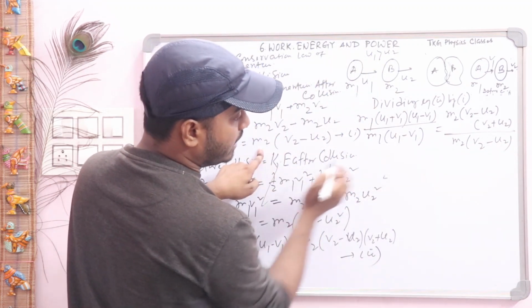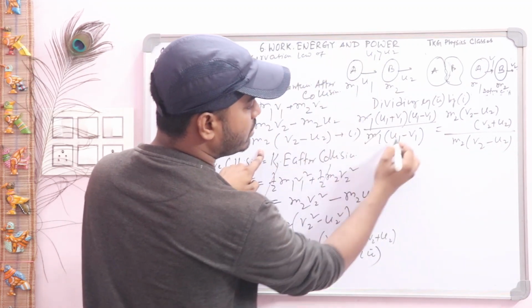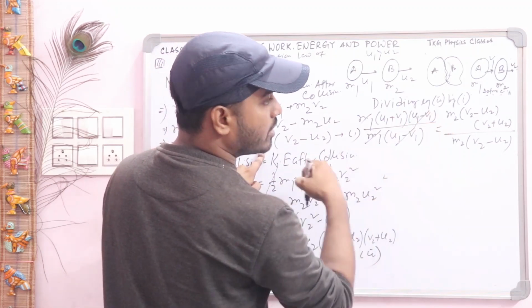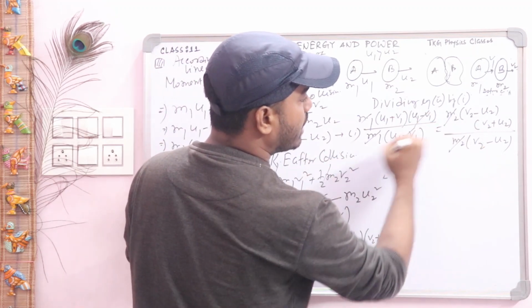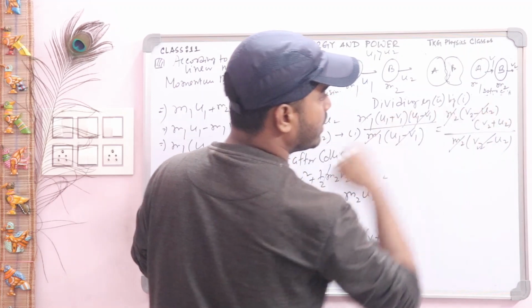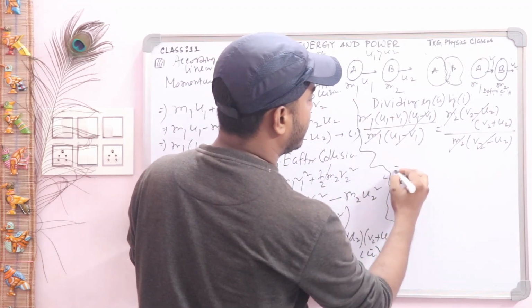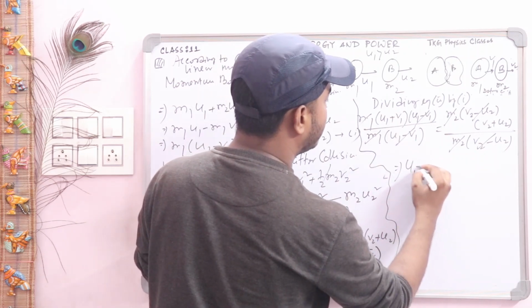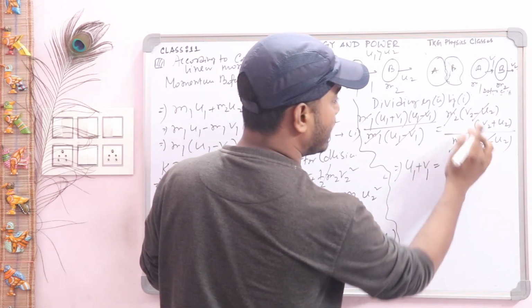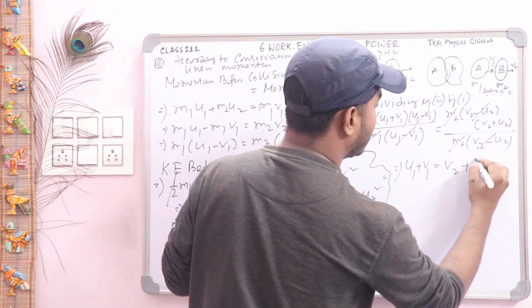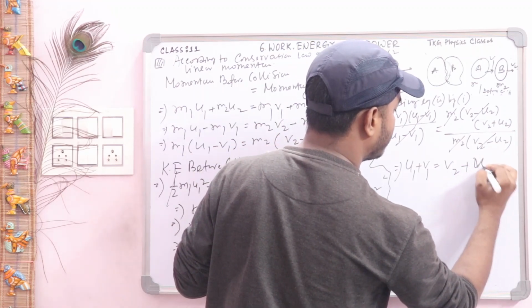Interesting thing is that m1 cancels out, u1 minus v1 cancels out, m2 cancels out, v2 minus u2 cancels out. So the remaining part here is u1 plus v1, and here v2 plus u2.